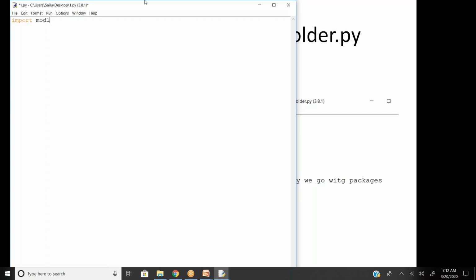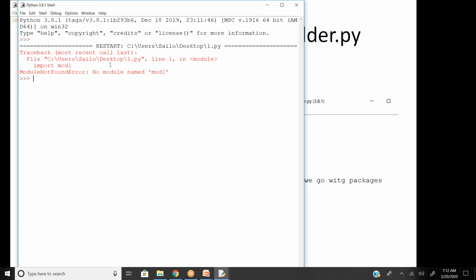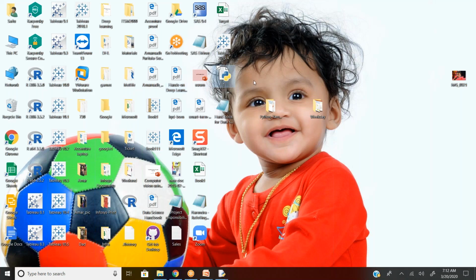Both are two different directories. When I'm trying to execute, it will show an error: no module named mod1, unless I have the mod1 file on the desktop. I am expecting mod1 is supposed to be on the desktop only.